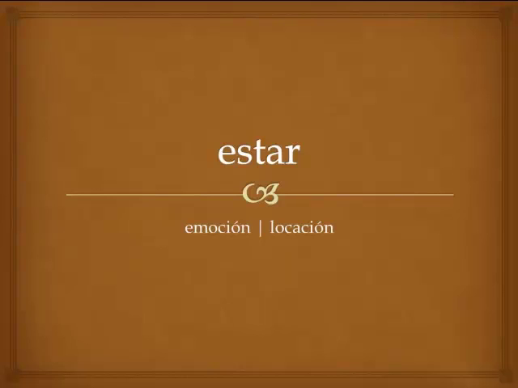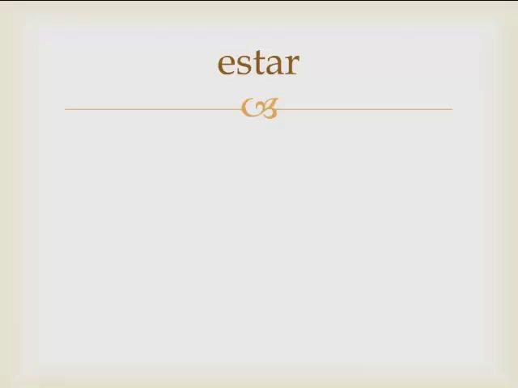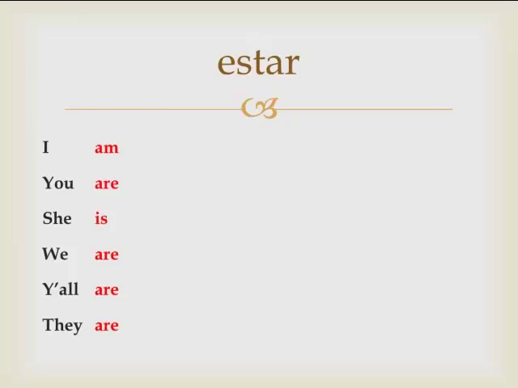Estar, a verb used most commonly with emotion and location, emoción y locación. Estar in English means to be. If we were to conjugate it in English, it would say, I am, you are, she is, we are, y'all are, and they are. If the verb were regular in Spanish, it would conjugate estoy, estás, está, estamos, estáis, and están. It's not regular, however. There are some changes to this verb.